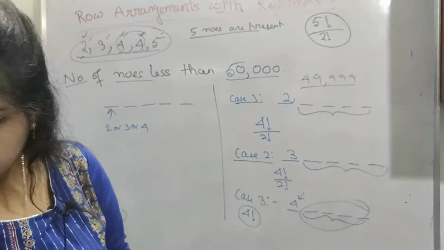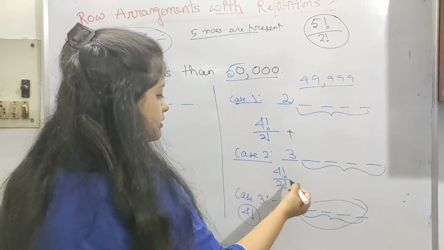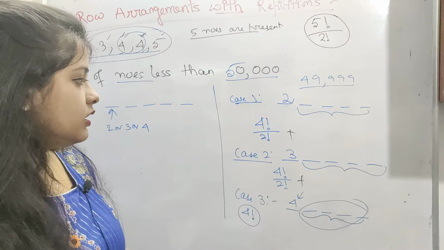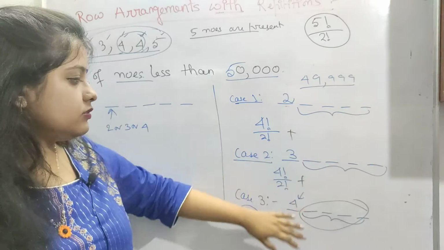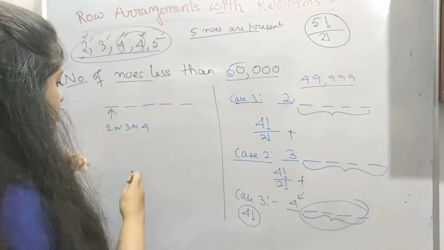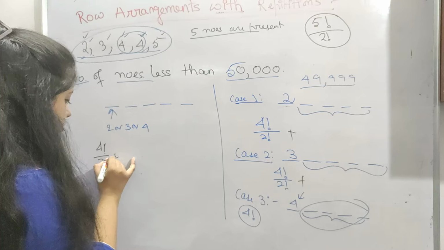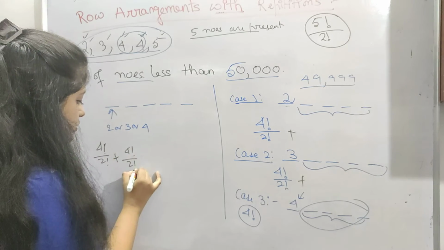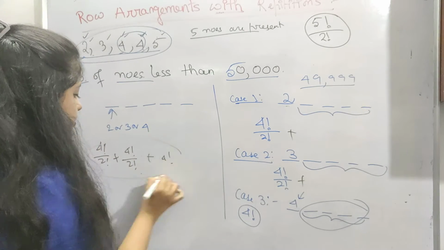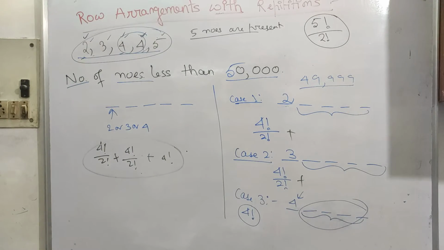So the total answer will be this plus this plus this, whatever it is, either it will go to this case or this case, total of this. Let me write it down, it may look problematic. So 4 factorial divided by 2 factorial plus 4 factorial divided by 2 factorial plus 4 factorial. This is our answer. Calculate it.